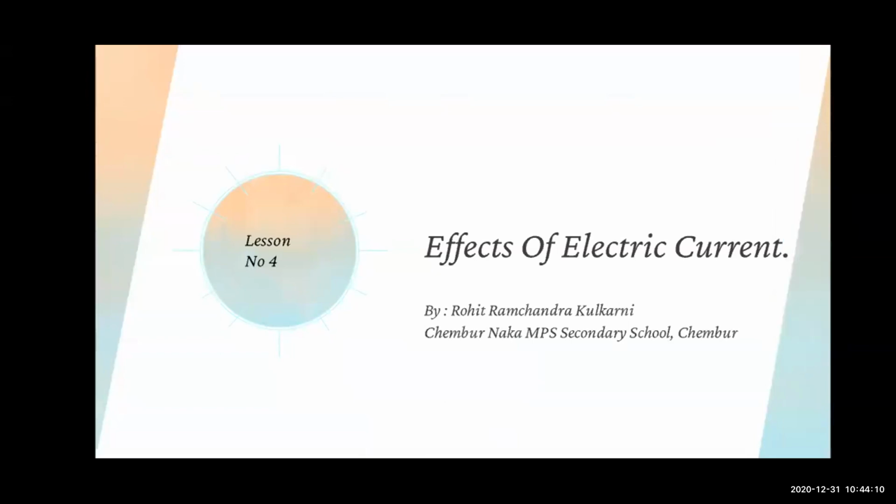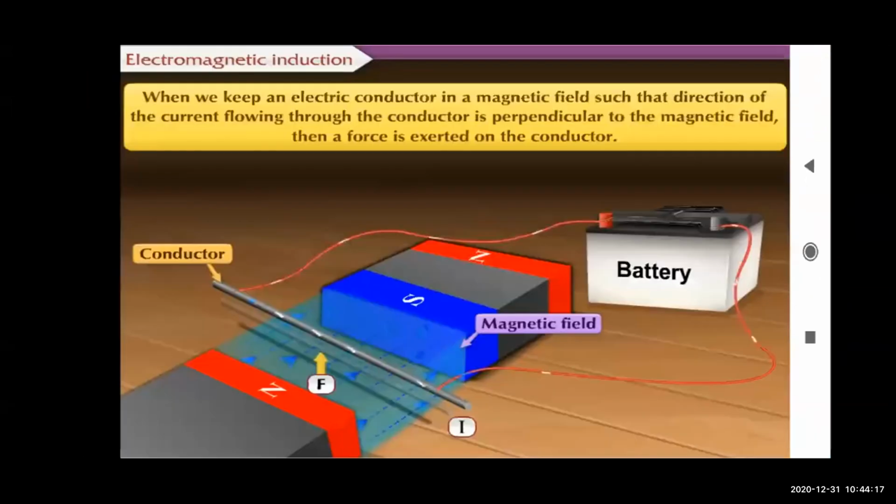Yesterday we have seen about electric motor and Fleming's left-hand rule. Today we are going to move further and see some points like electromagnetic induction, galvanometer, and some of the activities. So see, what is the first point?